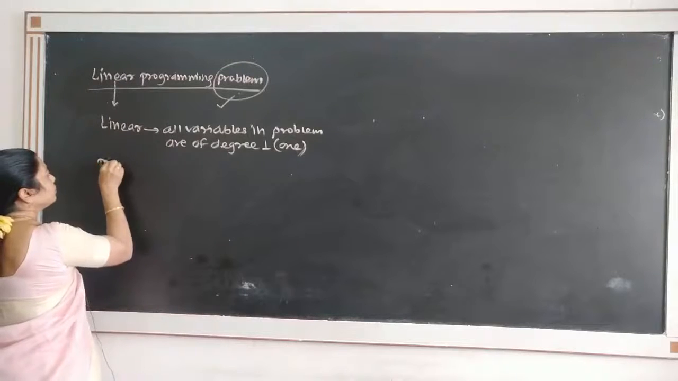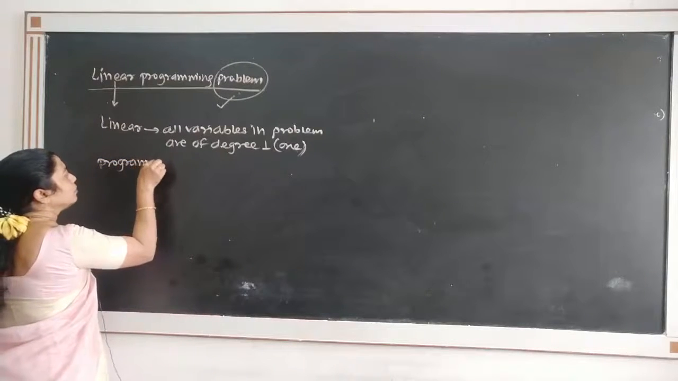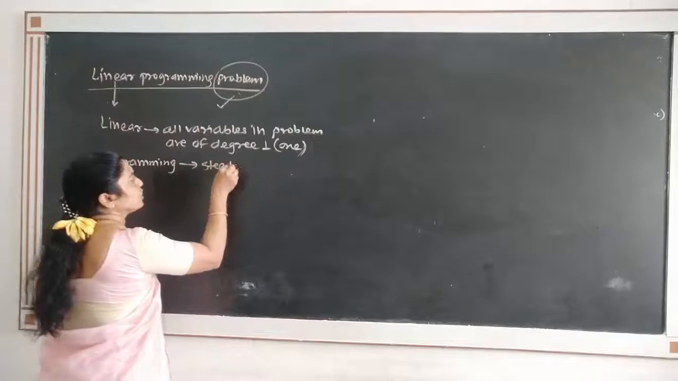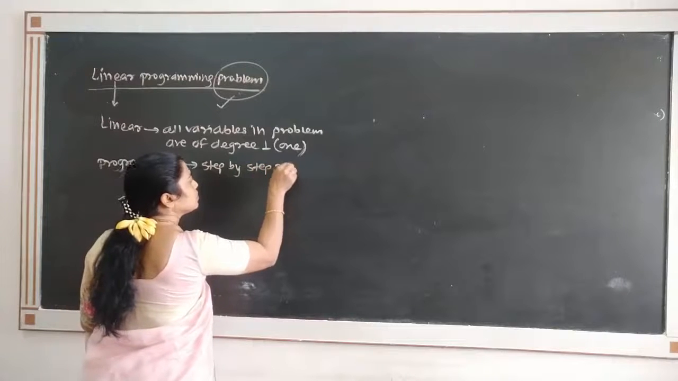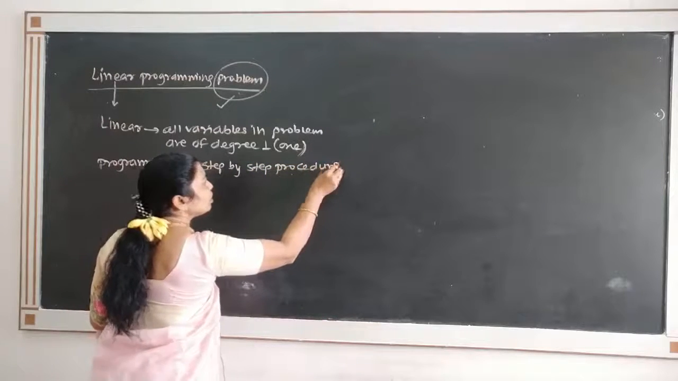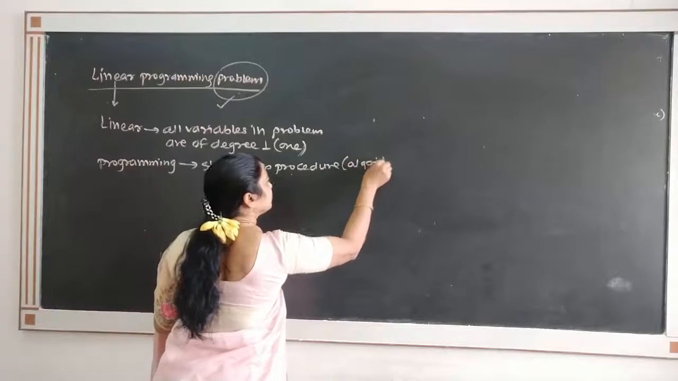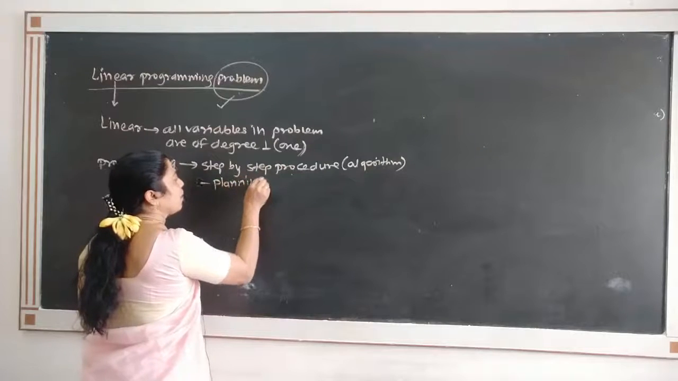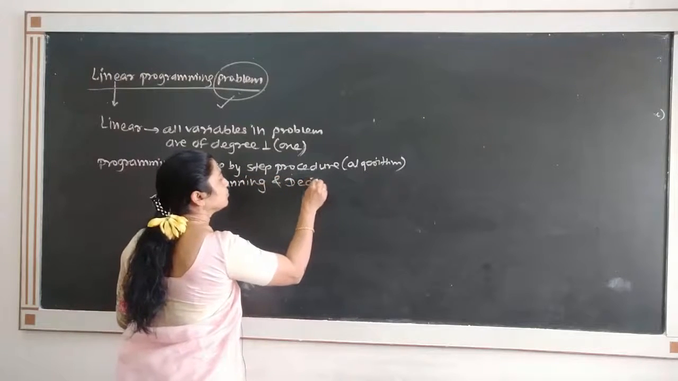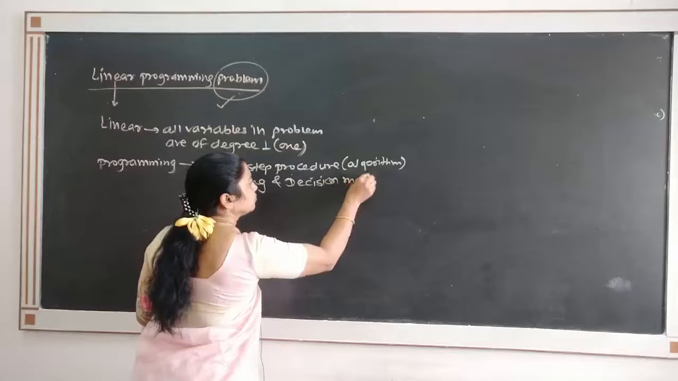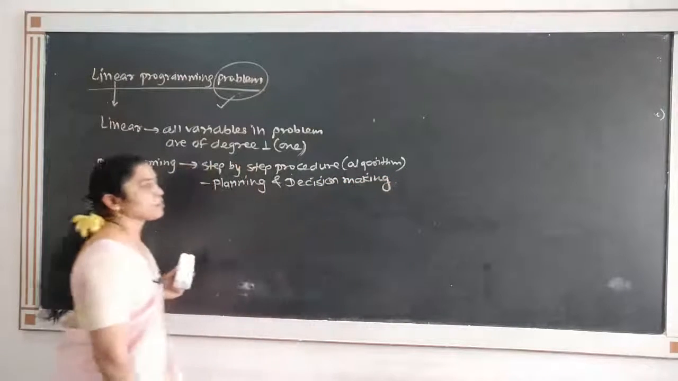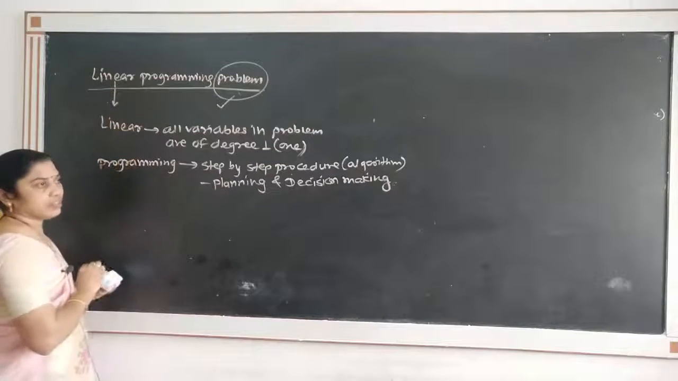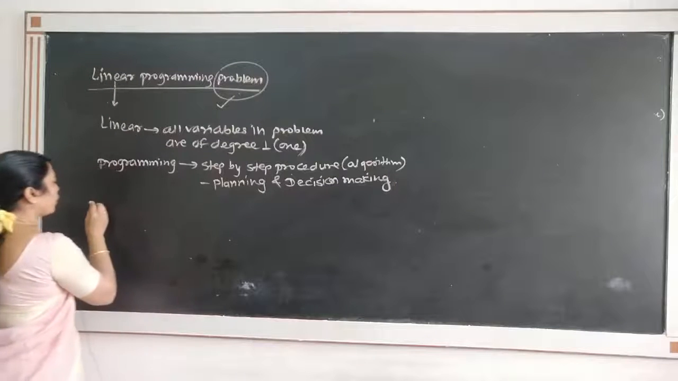What is programming? The word programming refers to step-by-step procedure. Step-by-step procedure means it is algorithm, or it requires planning and decision making. So, every word has some special meaning in that. So, what is actual this linear programming?